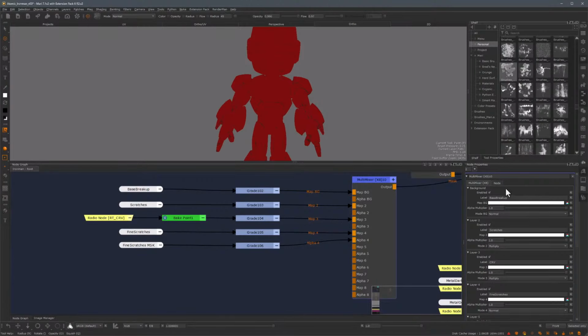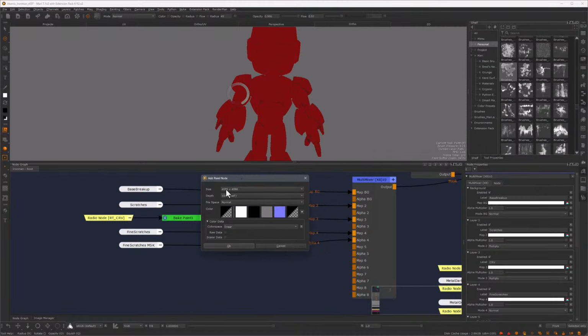Okay, so I went ahead and did a bit of cleanup in here. As you can see, I've named everything in the multi-mixer and also everything in the node graph. So now for the painted details, I'm going to go in here and get a paint node. And in this paint node, my size will be 4K, which matches the size of the channel. It's going to be a 16-bit paint node, same as the channel. And since this is a mask, I'm going to enable both raw and scalar data here. And I'm going to hit OK.